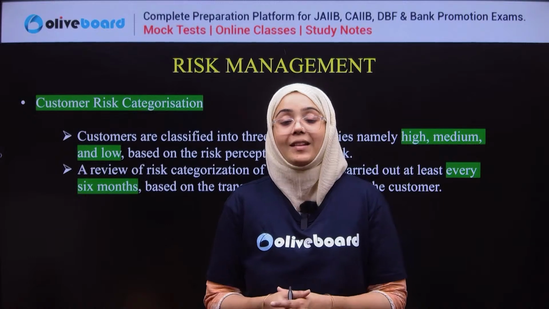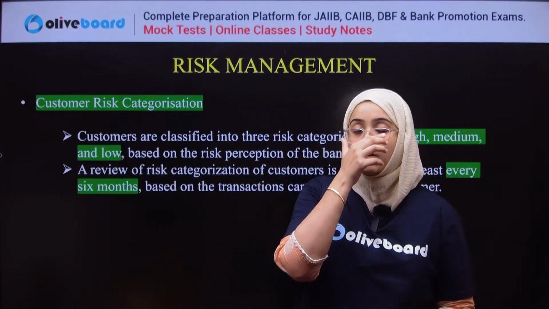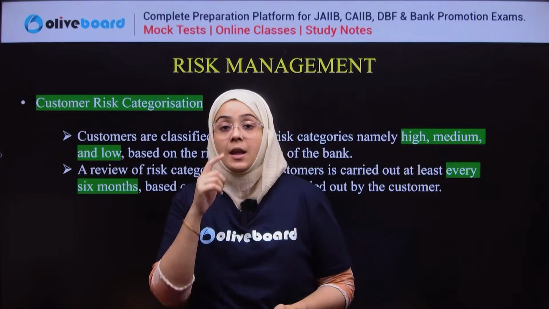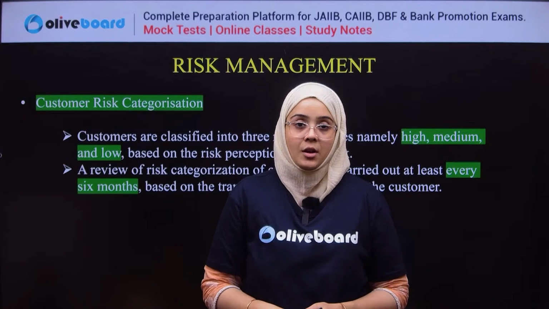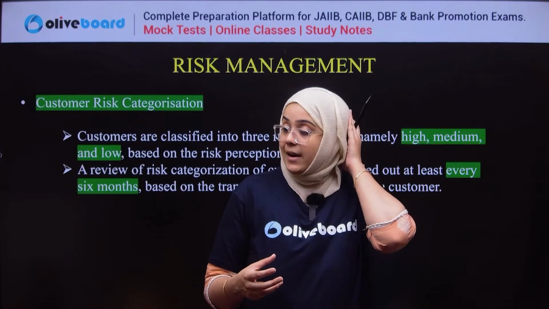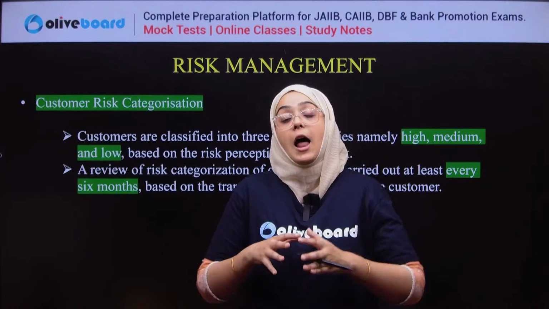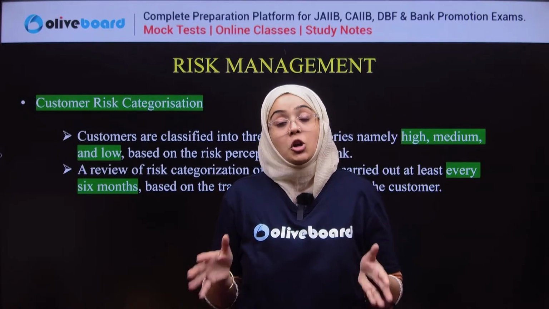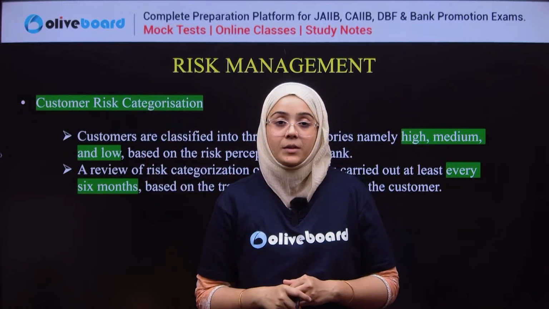Second is medium risk, and the last is low risk customer. See, what is a high risk customer? For example, if a customer is highly engaged in cash transactions, such as a jeweler, or a political person or political party, involved in a lot of cash transactions, these customers are considered high risk customers.